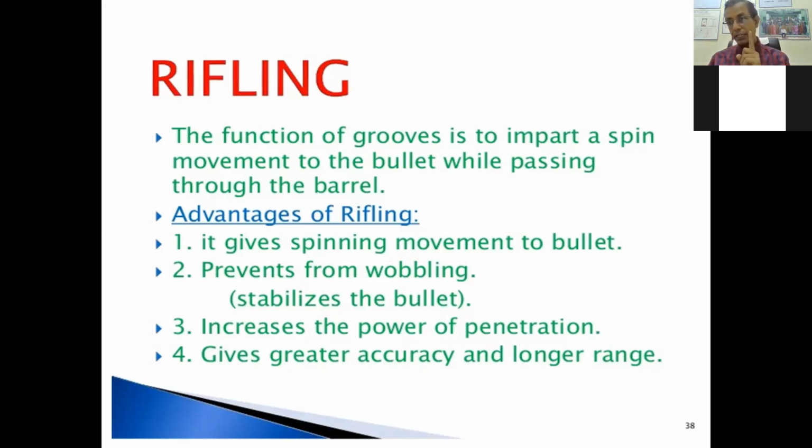Again, I am repeating. It gives spinning movement. Second, it prevents oblique of the bullet. Third, it gives more power of penetration. And the fourth, it gives accuracy at a longer range.